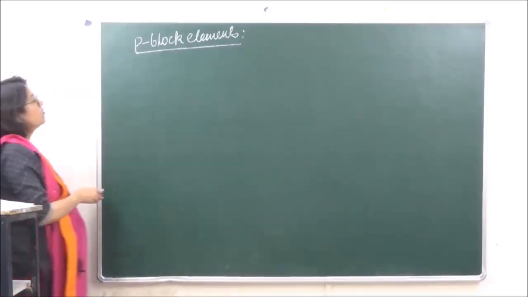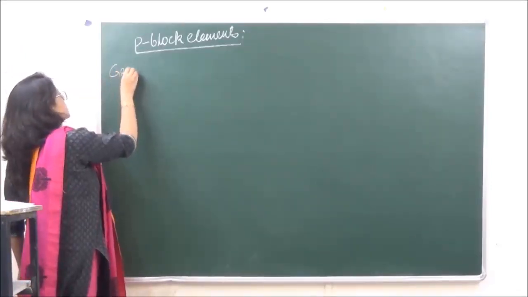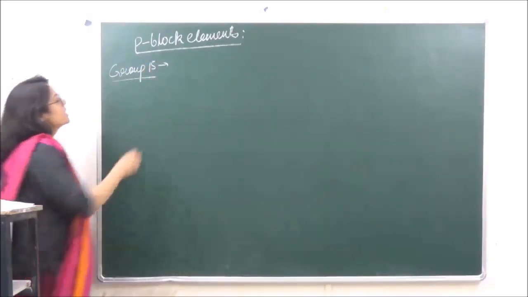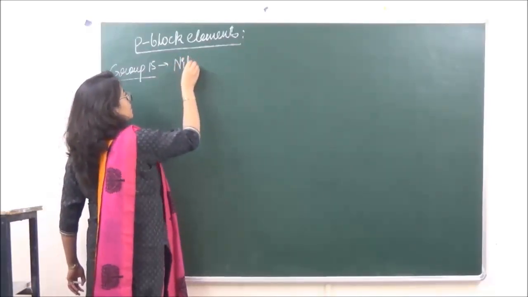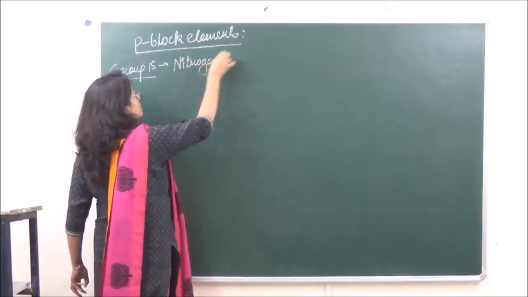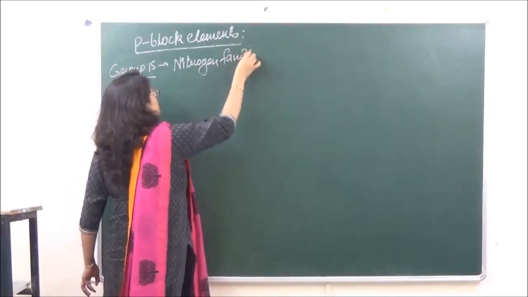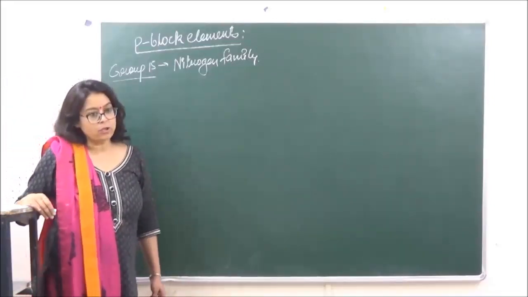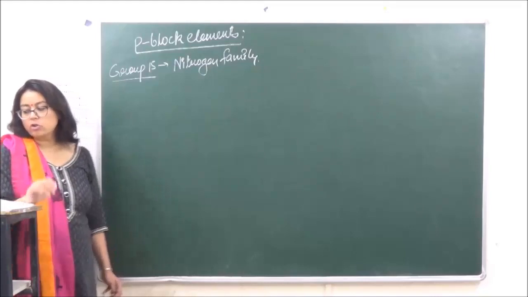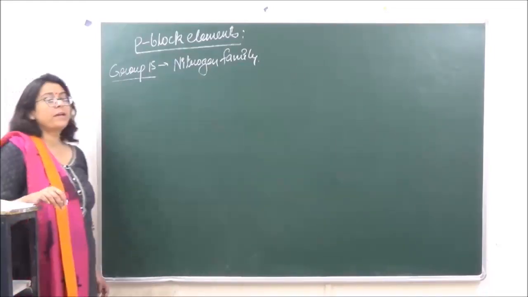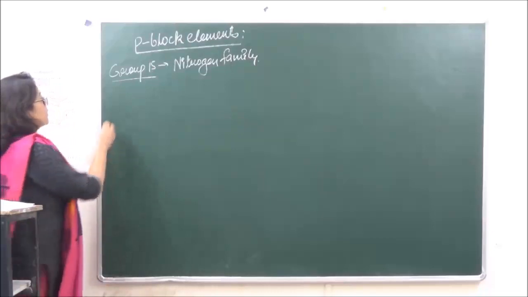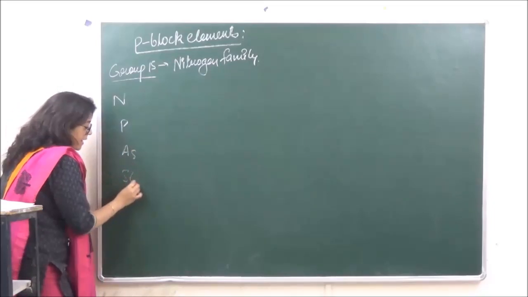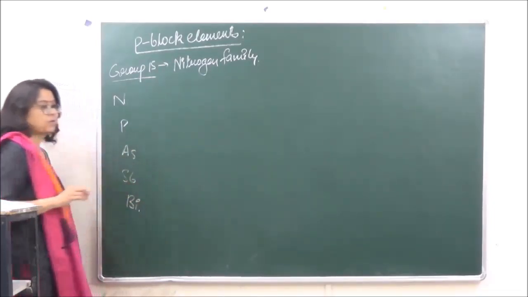Okay, so now we're talking of group 15, which is known as the nitrogen family. Why? Because the first member of this is going to be nitrogen, and as I just told you, they are also known as pnictogens because of their choking properties. So the first members over here are nitrogen, phosphorus, arsenic, antimony and bismuth.